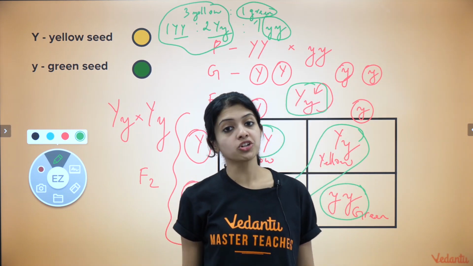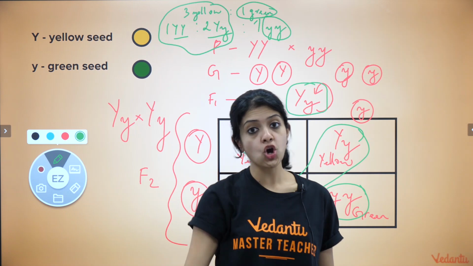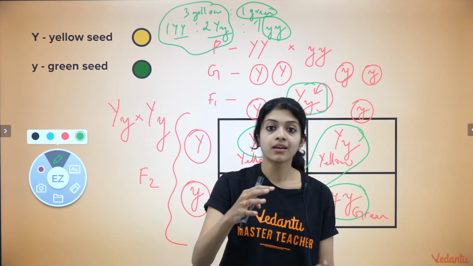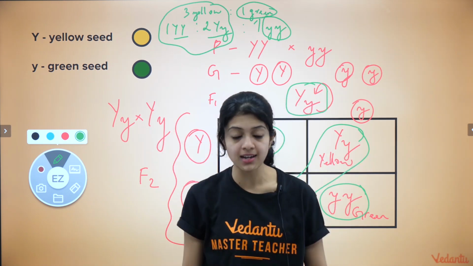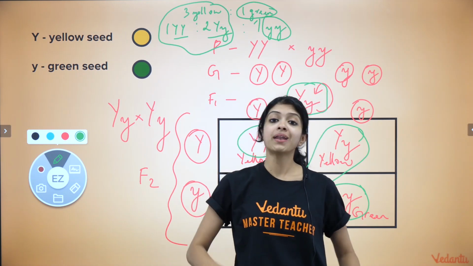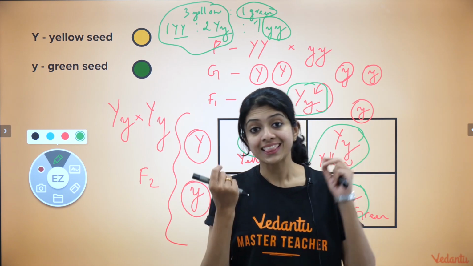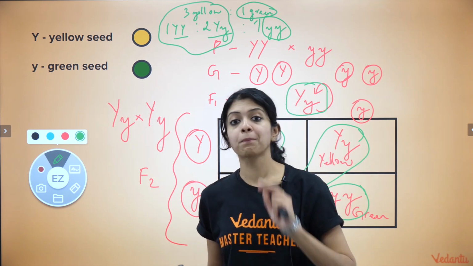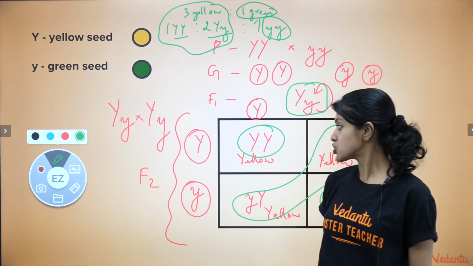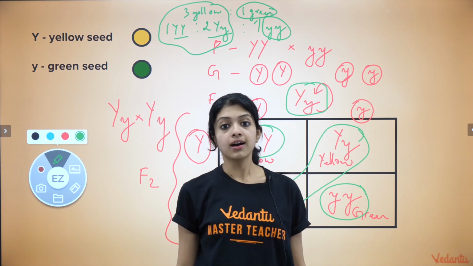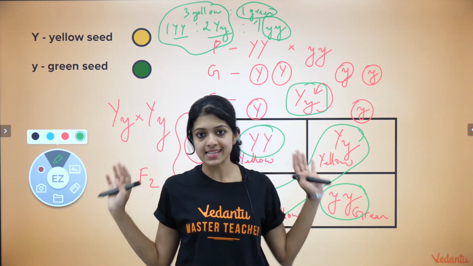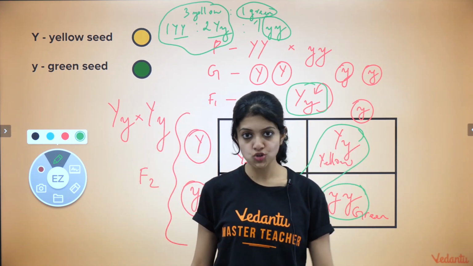The recessive phenotype is always homozygous for the respective alleles. Right? Keep this in mind, children. If there is at least one dominant allele in the genotype, the phenotype automatically expresses the dominant character. For a recessive allele to be expressed, if a plant is producing green seeds, that means it needs to have 2 copies of the recessive allele, which is exactly what we see here. Okay, so this is how you would calculate a monohybrid phenotypic and genotypic ratio. This is exactly the same conclusion that Mendel came to.